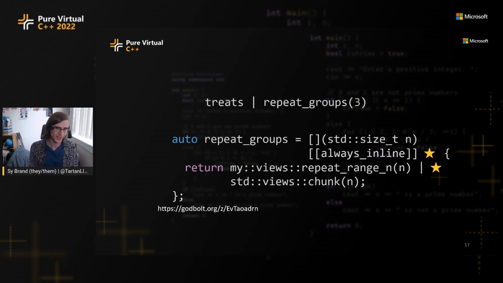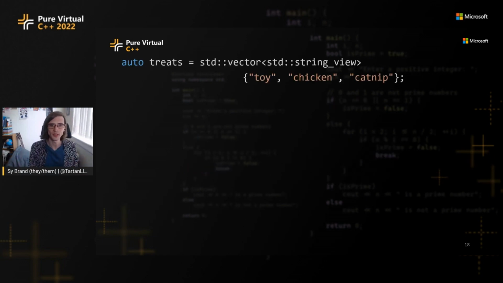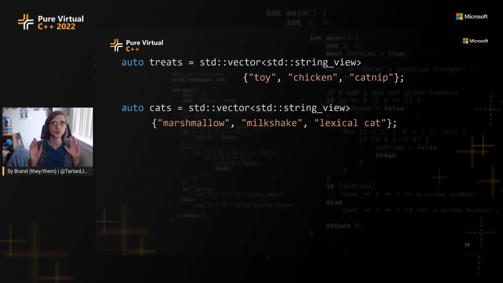Okay, so let's take a little bit of a step back. We've thought about how we're going to split up these treats. But then maybe we do a bunch of work with our cats. They're not so jealous anymore. We can just give one of them a toy, one of them chicken, one of them catnip. Well, one thing we could do is just allocate each of these to a cat. So we can take our vector of treats and our vector of cats, just Marshmallow, Milkshake, and Lexical Cat. And then we just want to match these up.